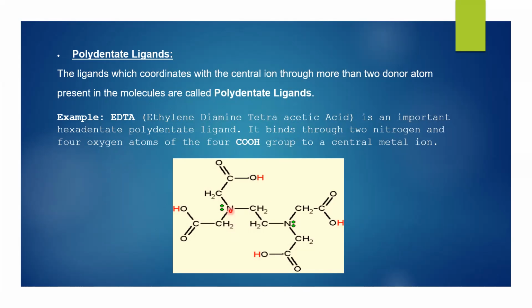And this, you can see, is the structure of EDTA. So kindly just make the basic structure of ethylene diamine and then the hydrogen atoms of the amino group are replaced by the carboxylic group, that is acetic acid.